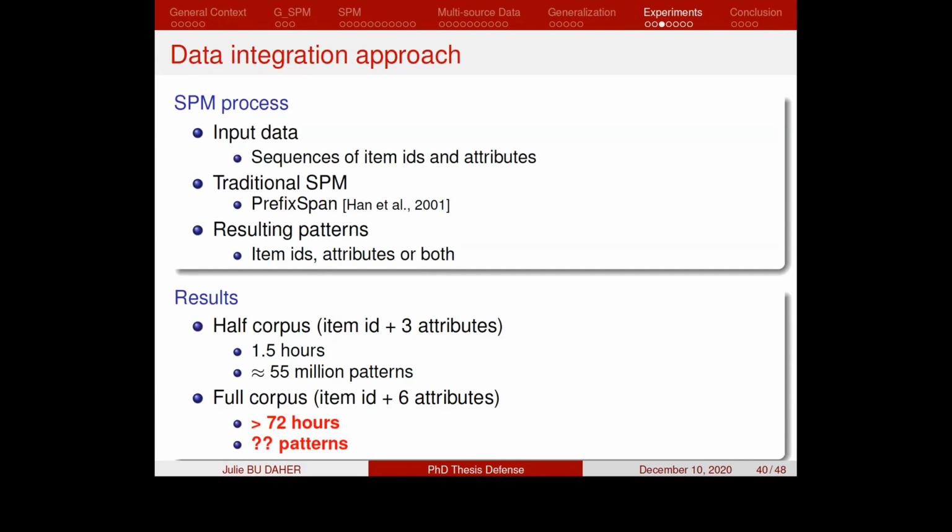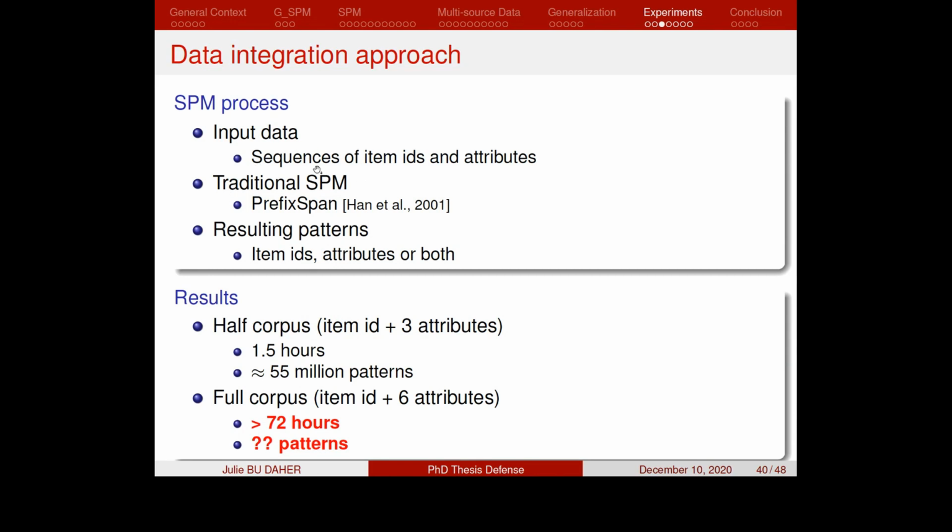The data integration approach previously presented in the literature is an approach which integrates all the data together and then performs a traditional sequential pattern mining process on the integrated data. We consider this approach in order to compare it with our GSPM algorithm. If we apply this approach on the DAHER dataset, which is mainly of 2 different sources of data, then the input data would be sequences of item IDs and their descriptive attributes. In this case, there are 6 descriptive attributes.